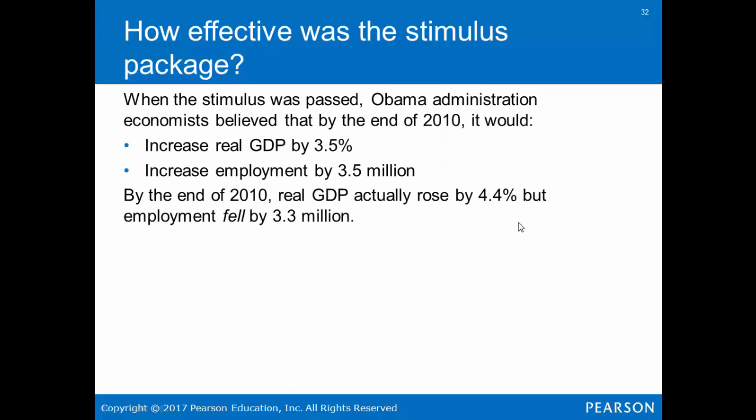When the stimulus was passed, Obama administration's economists believed that by the end of 2010, it would increase real GDP by 3.5% and increase employment by 3.5 million. By the end of 2010, real GDP had risen by 4.4%, but employment fell by 3.3 million. So we had an increase in GDP, but employment decreased by 3.3 million instead of increasing by 3.5.